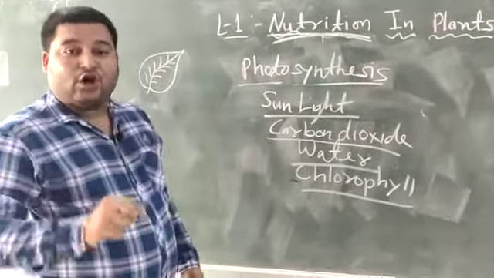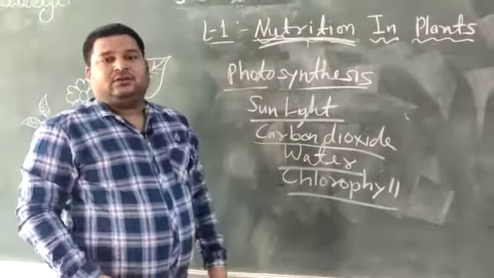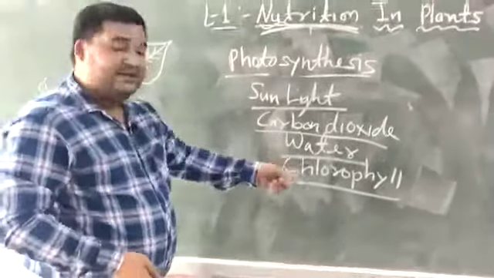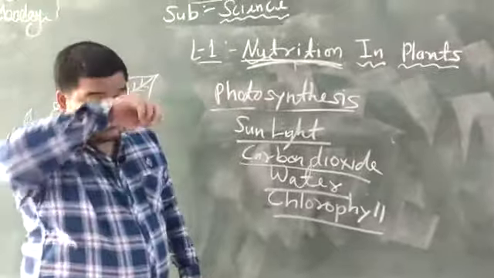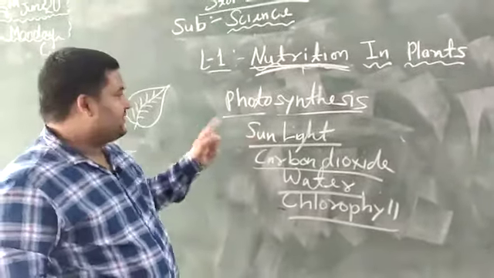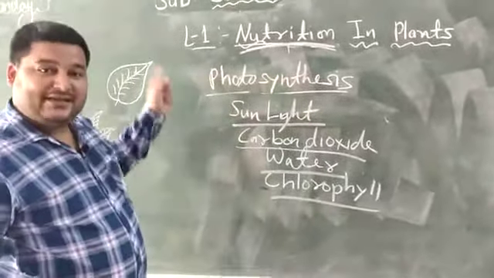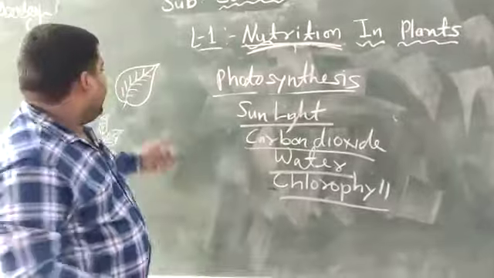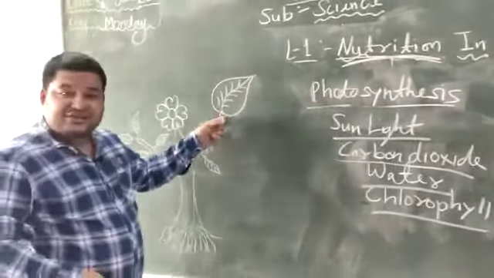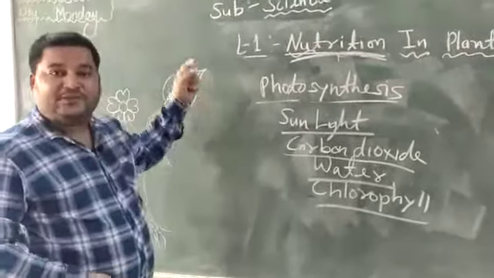If chlorophyll is not present, then the plant cannot make its own food. Animals do not have such a pigment, and some plants and other organisms as well, so they cannot make their own food. That's why there are two modes; in the autotrophic mode, only green plants, green leaves can make their own food. In plants, the leaf is the kitchen, the food factory, the place where food is prepared.